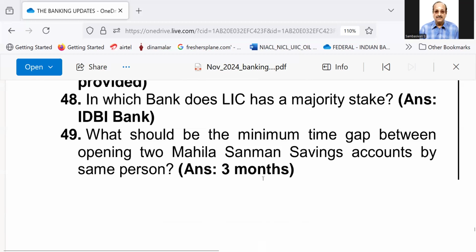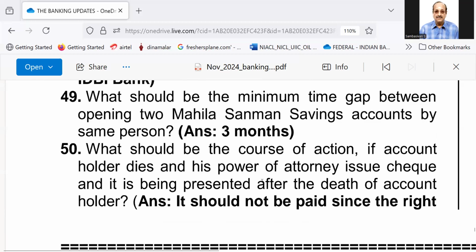The answer is IDBI Bank. Number 49, what should be the minimum time gap between opening of two Mahila Samman savings accounts by same person? Answer 3 months.